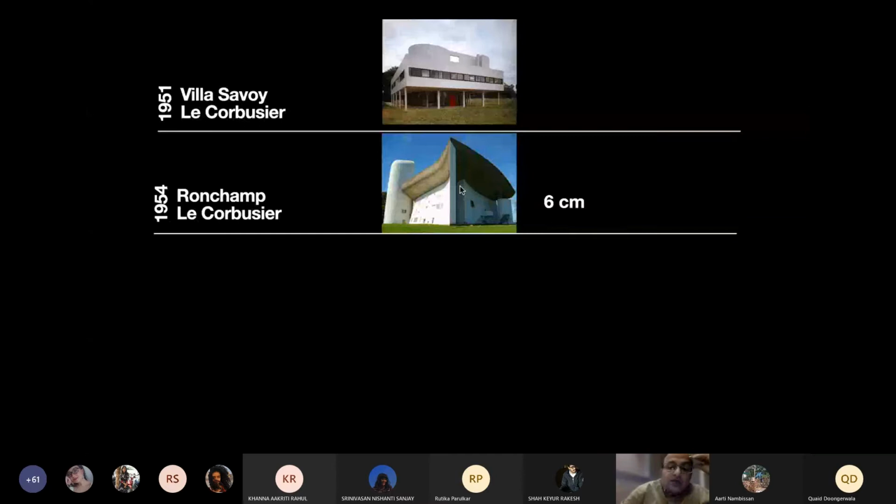But as they understood the technology and the kind of forces, they put metal at places which were in tension, and hence the material became more and more slender. So if you look at the roof, it's just 6 centimeters thick. If you remember my presentation last term, I showed you drawings of that.